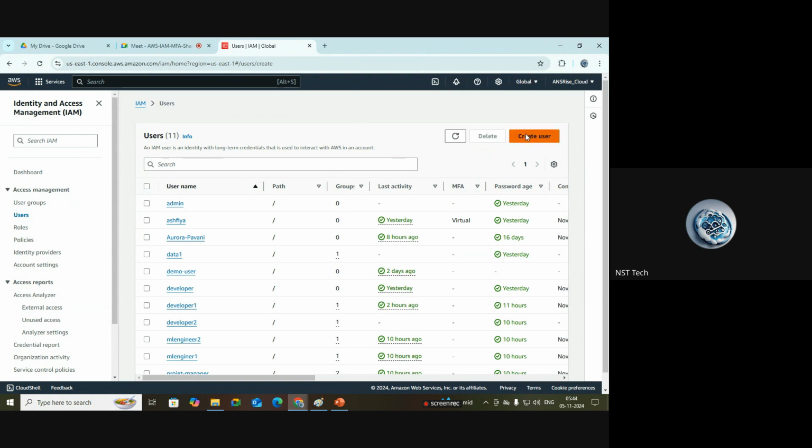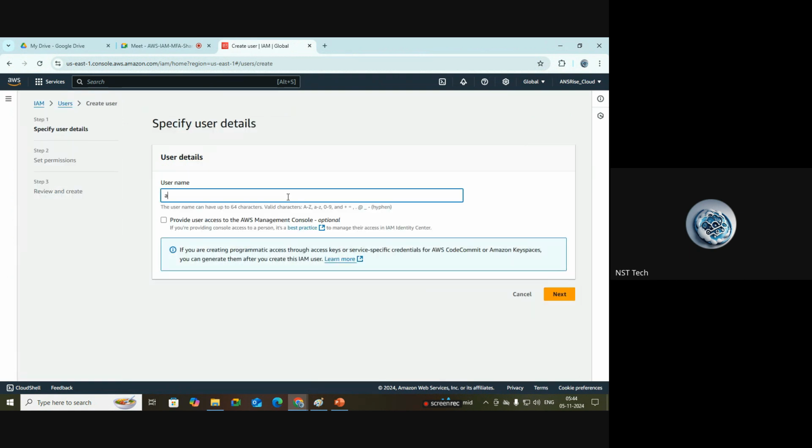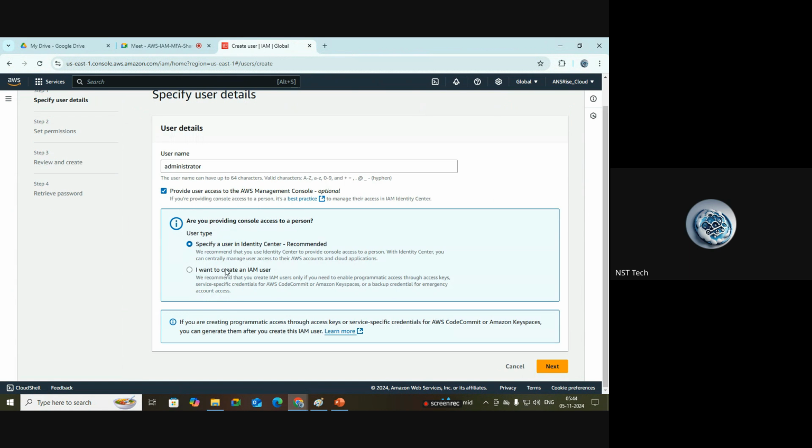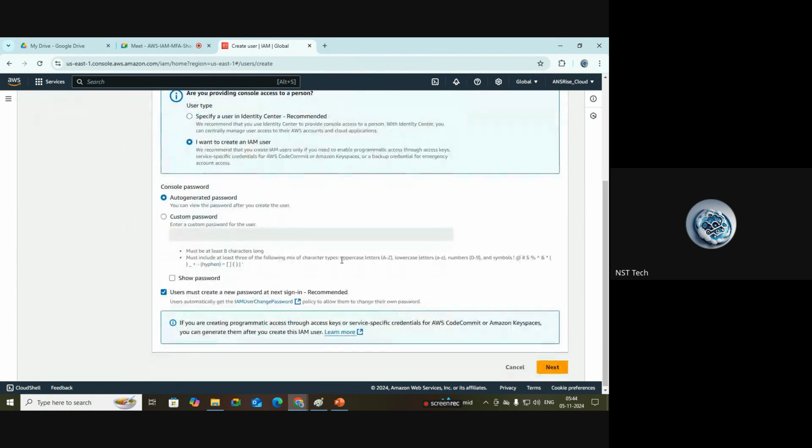So users, create user. Here I'm giving the name as administrator, and I want to give him the console access, so we have to select this. And here I want to create the IAM user, the second option, and I want to give a custom password. Giving the password as admin1234, and I don't want him to change the password, so I'm disabling this.